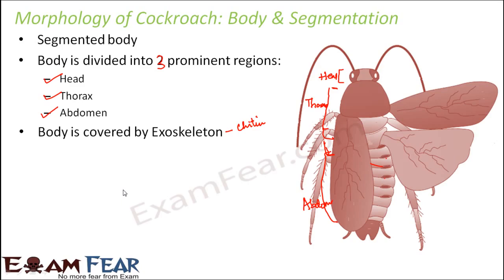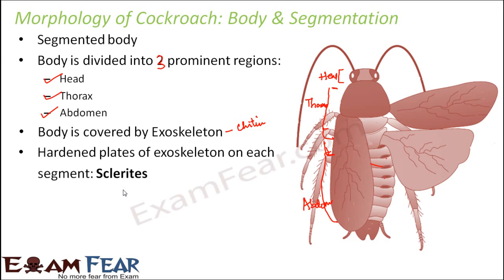Now it is also seen that certain regions of the exoskeleton are a little more hardened. Those hard regions are so hardened that they form plate-like structures. So those plates are known as sclerites. So hardened plates of exoskeleton on each segment are known as sclerites. So let us suppose there is one plate in this segment. Again there is one plate in this segment. So this is a little more hardened. So these plates are known as sclerites.